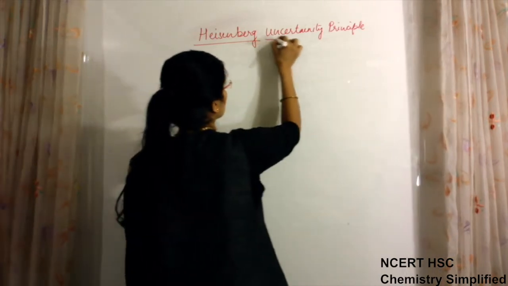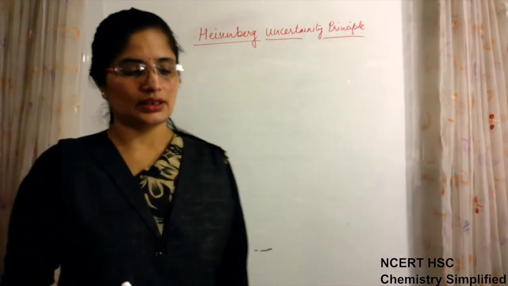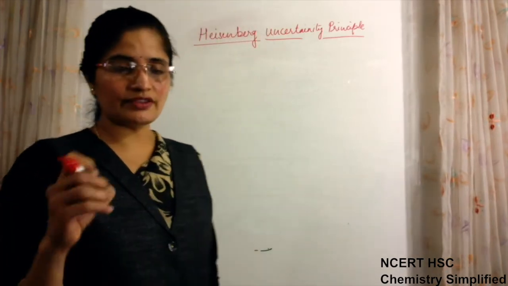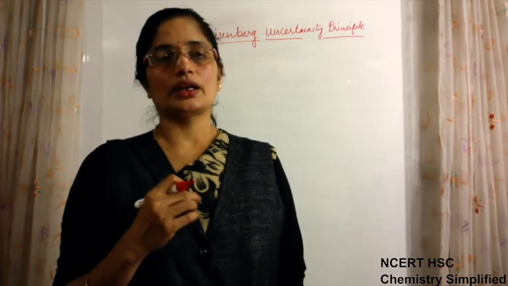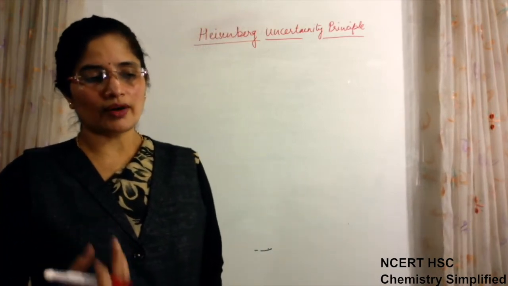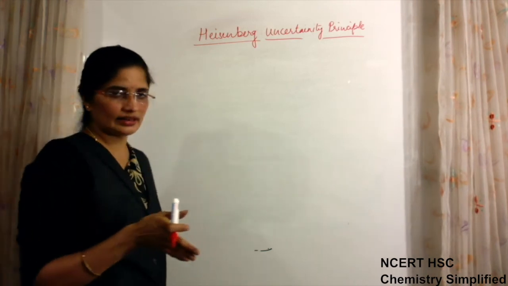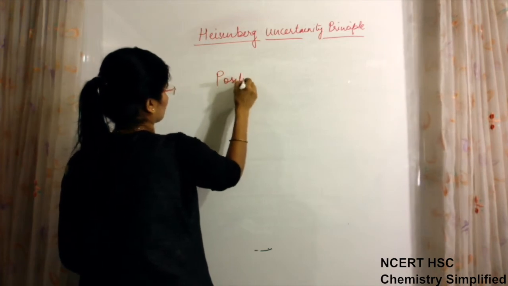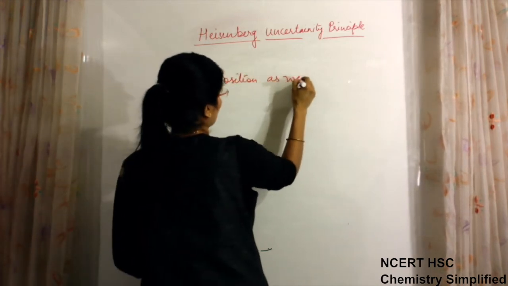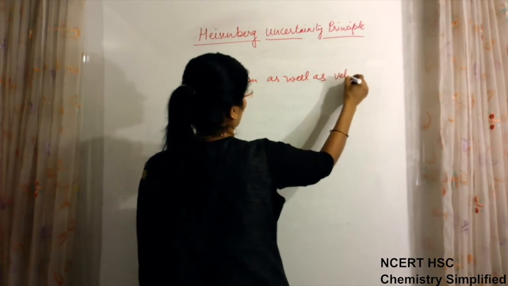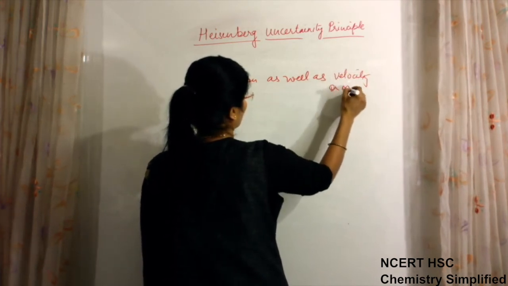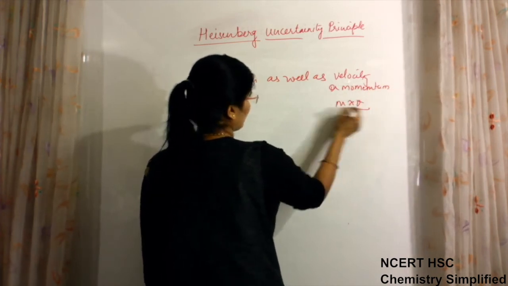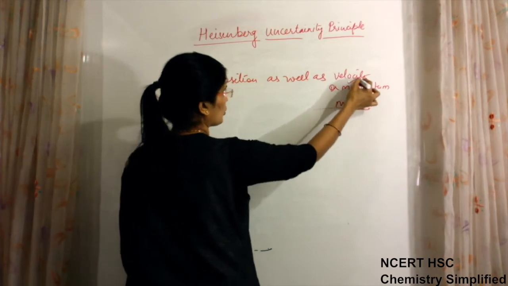Heisenberg uncertainty principle. What did this say? He said that it is impossible to find with accuracy simultaneously, again, it is impossible to find accurately and simultaneously both the things. What both the things? Position as well as velocity or momentum, because mass is constant, so the product m into v means we are talking about velocity or momentum.